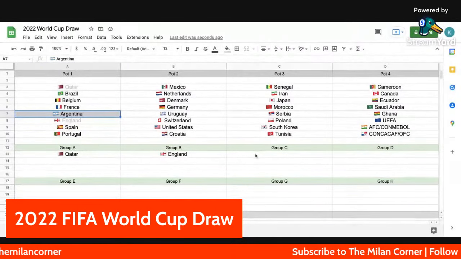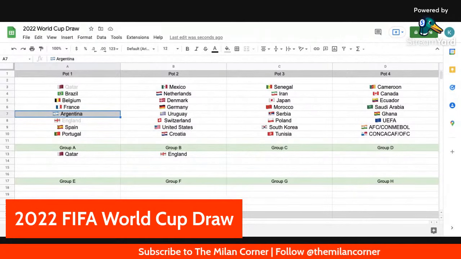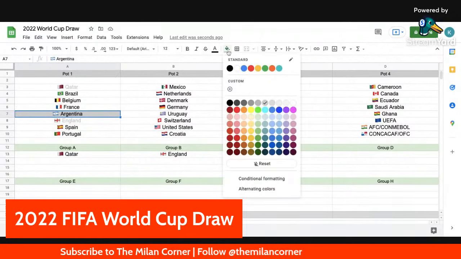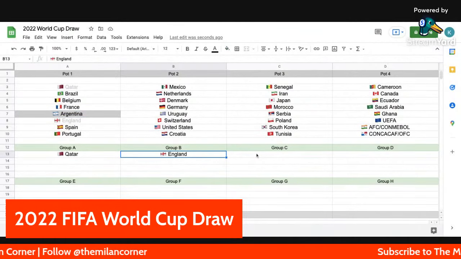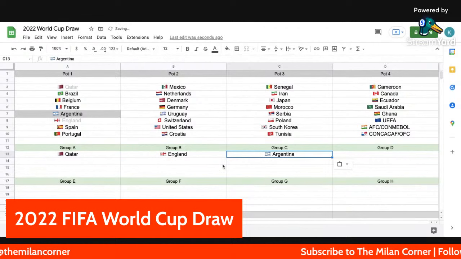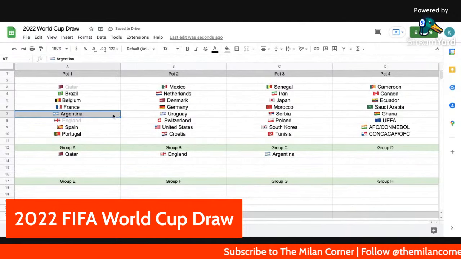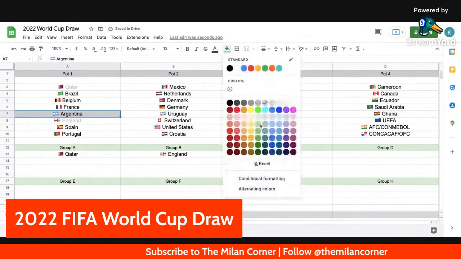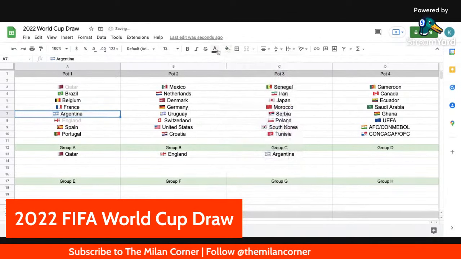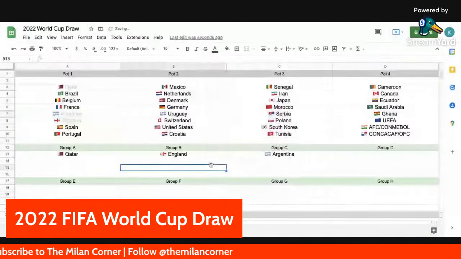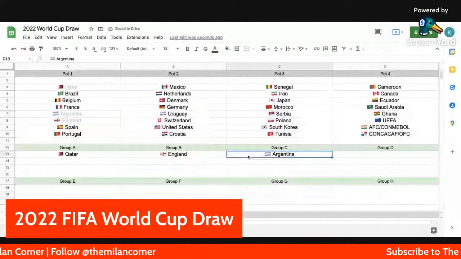I don't know what I said, but I meant that. Argentina end up in Group C. What is going on here? There we go. Just trying to make it a little bit easier for you guys to read.